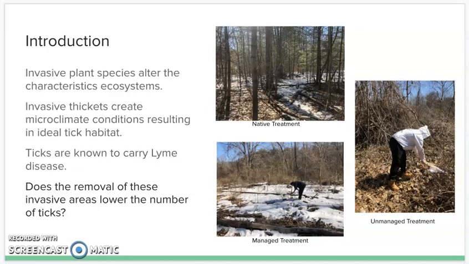These invasive species can grow so quickly and outcompete native species that they form dense invasive thickets, which can create their own microclimate conditions, resulting in ideal tick habitats. Ticks are a problem that exists in New England's forests because they are known to carry Lyme disease, which can be deadly to humans. So we want to know if the removal of these invasive species in these dense thickets will lower the number of ticks.